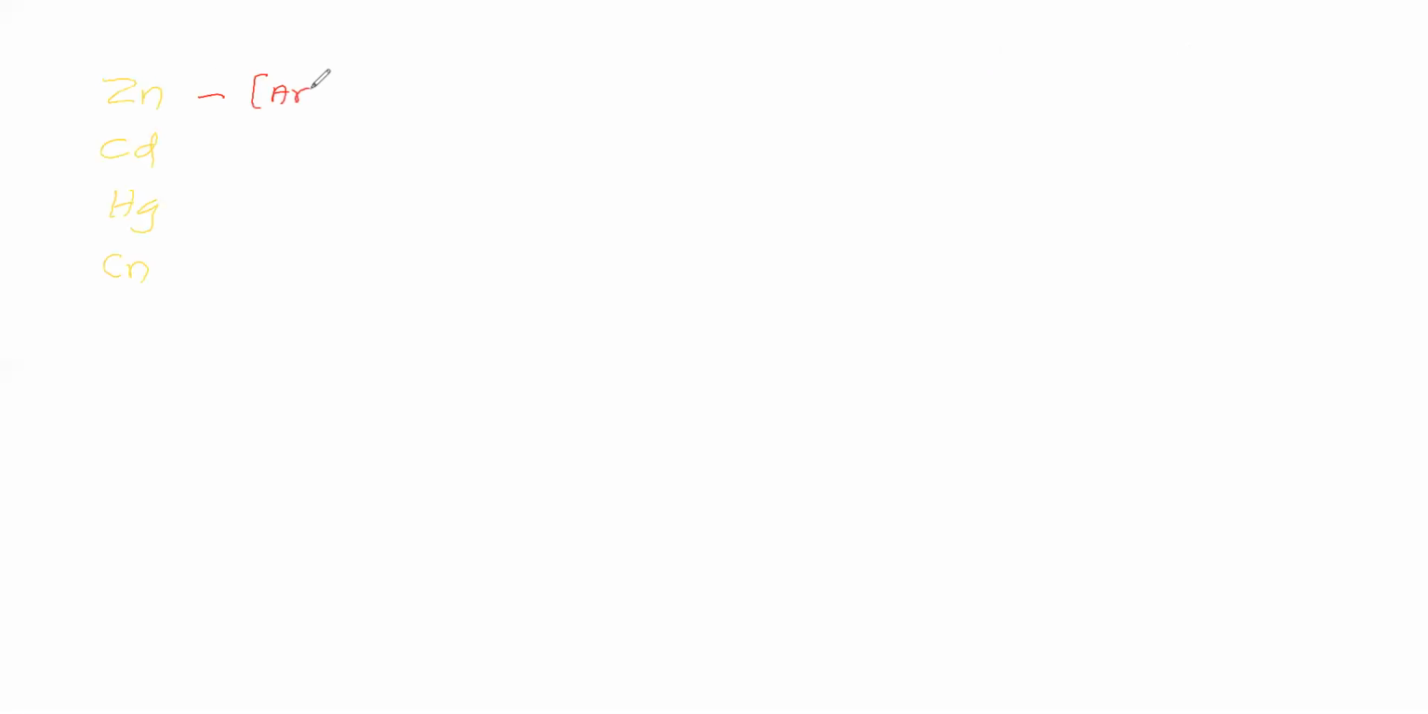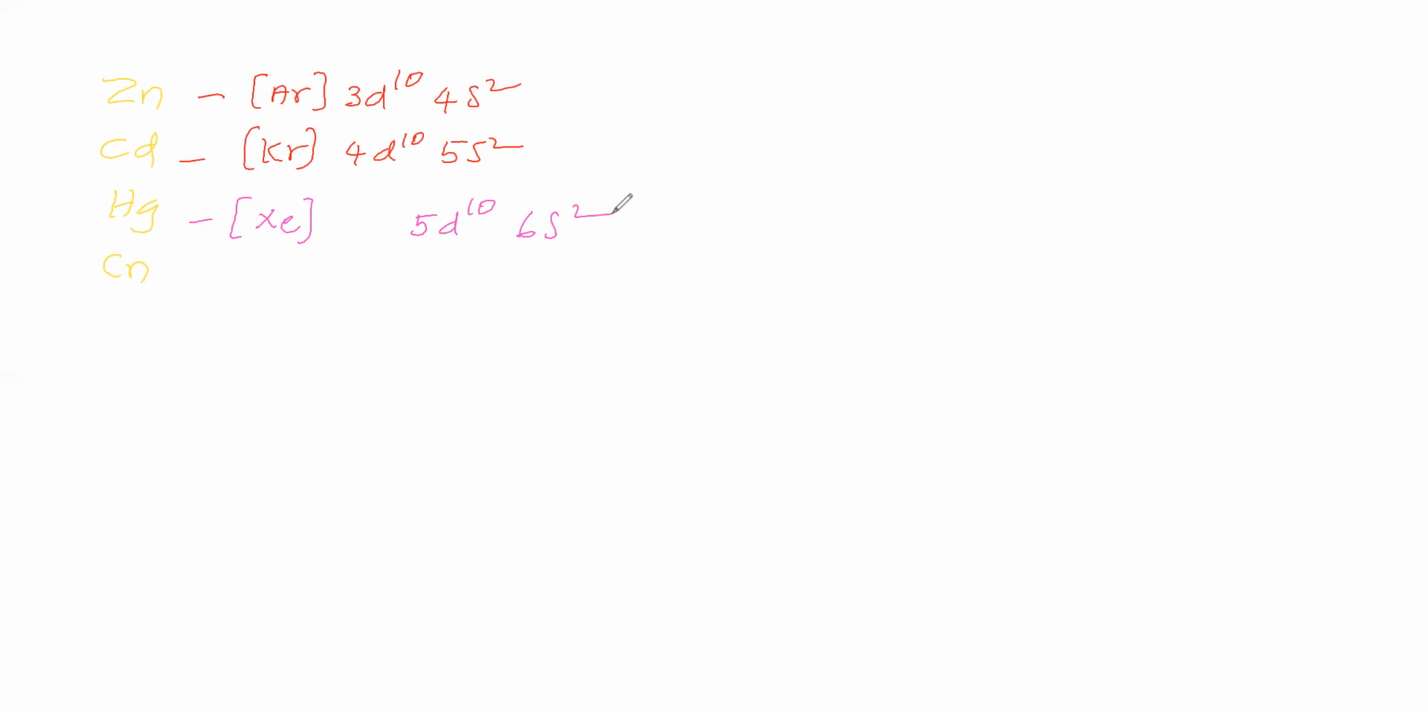Zinc is argon 3d10 4s2. Cadmium is krypton 4d10 5s2. Next, mercury, if you see, xenon 5d10 6s2. Shall we say mercury electronic configuration is xenon 5d10 6s2? Shall we say or no?